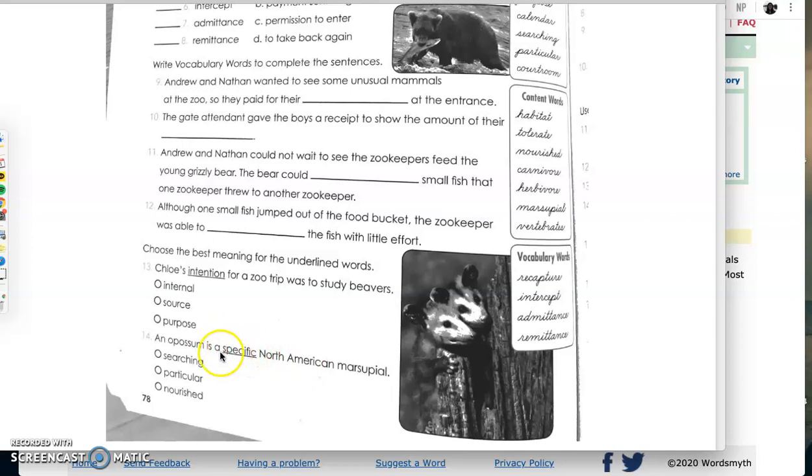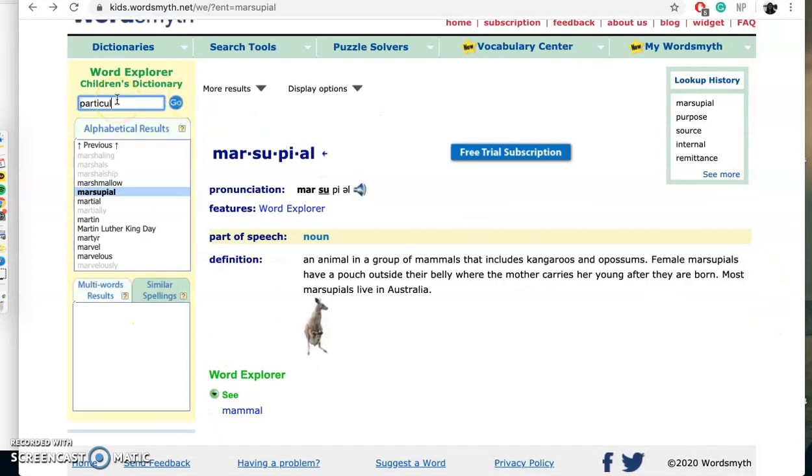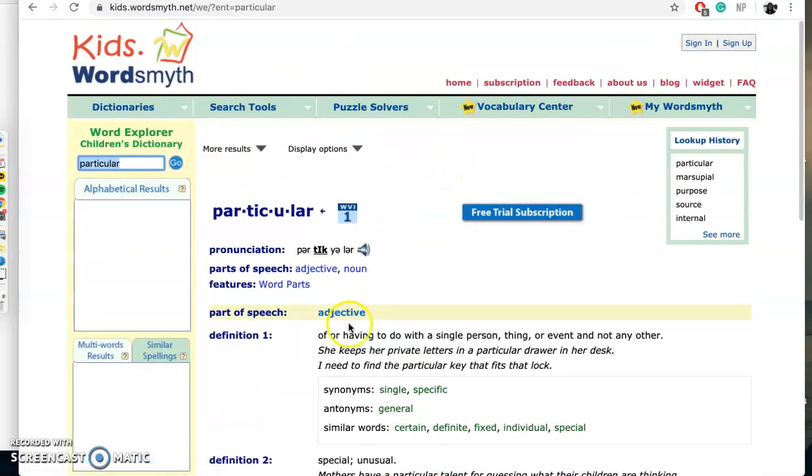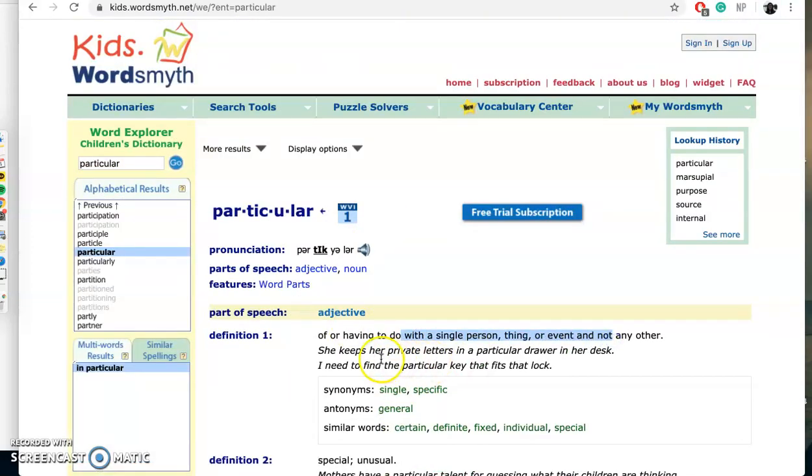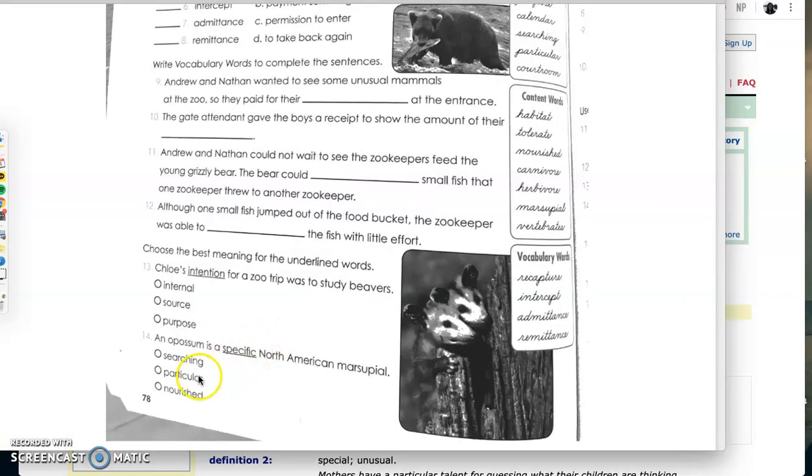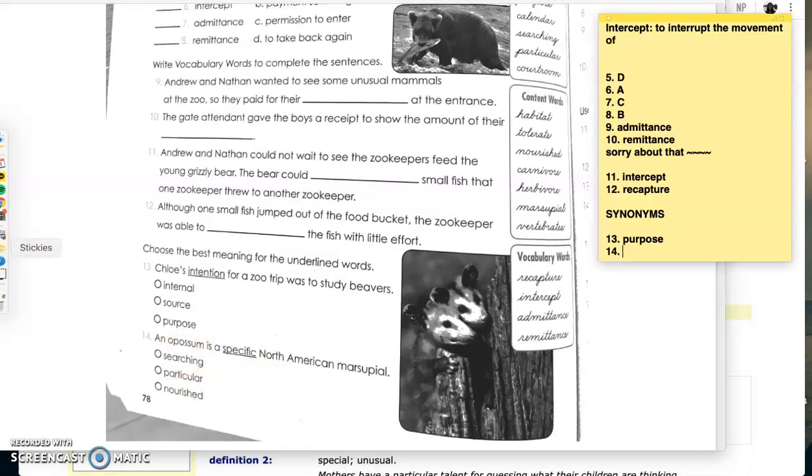So, specific. This is an adjective. So we know we need to find a word here that is an adjective. Searching is a verb, right? So it can't be searching. Particular, let's see the definition of particular. Having to do with a single person. I need to find the particular key. So yes, specific and particular basically mean the same.